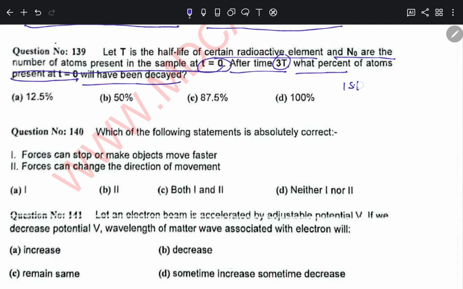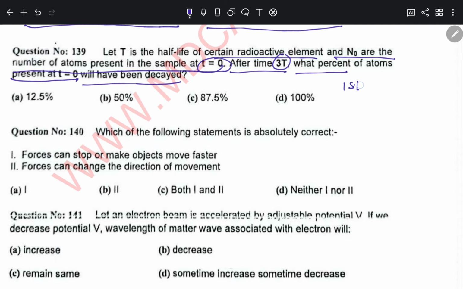In question 141, the potential is V, and if we decrease the potential, obviously the energy of the electron will be reduced. If you have knowledge of the wavelength and energy relation, if energy is reduced, the wavelength will increase.